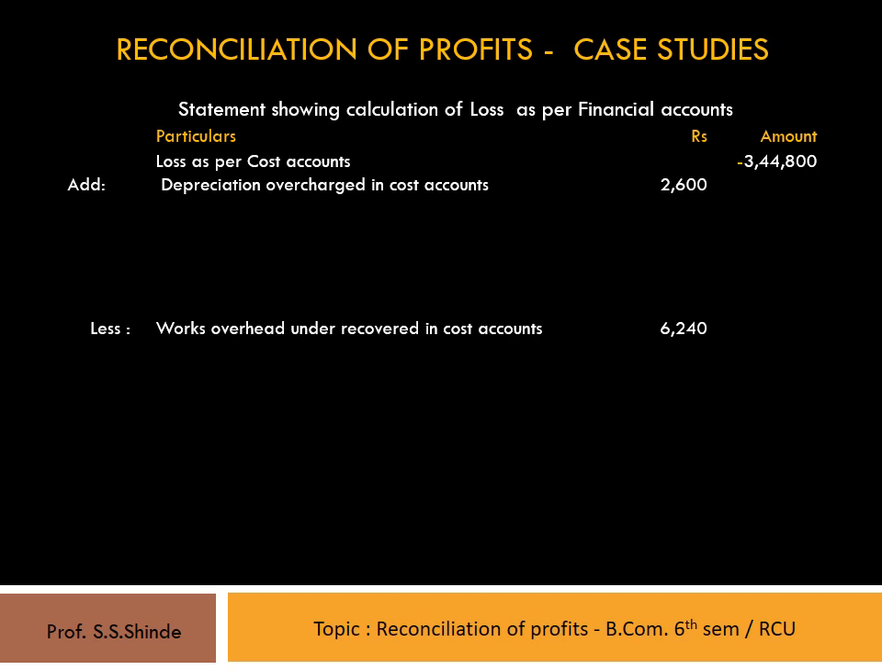Now, administration overhead over recovered by rupees 3,400. Therefore, the profit as per cost accounts will be less and as per financial accounts will be more.